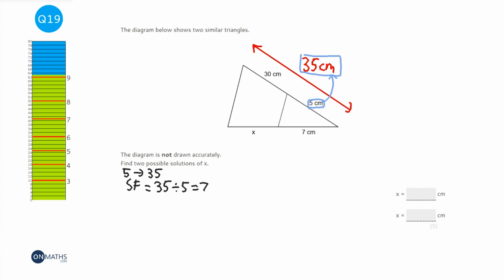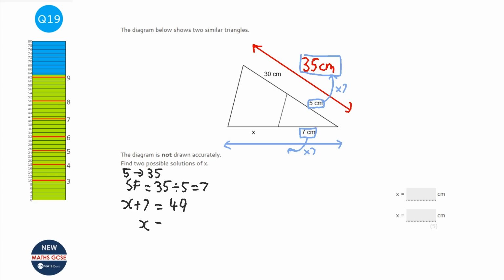So therefore this one here, to go to the larger length, which I can highlight, there's blue here, we're going to times that also by 7. So if this times is by 7, then this one will times by 7, so that will be 49. So x plus 7, the whole length would be 49. So to find x, it's just going to be 7 less than that, so it's just going to be 42. So x is definitely looking like it's 42.